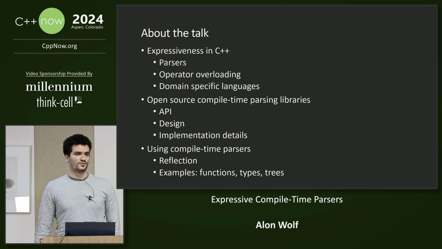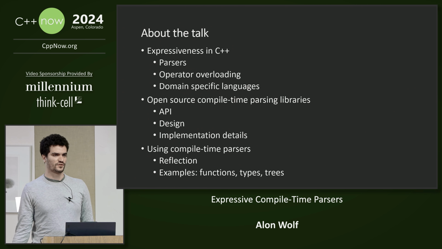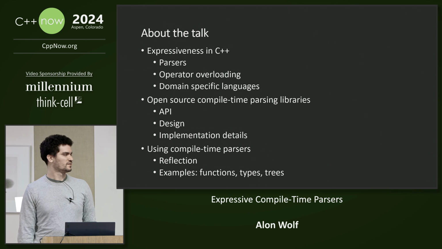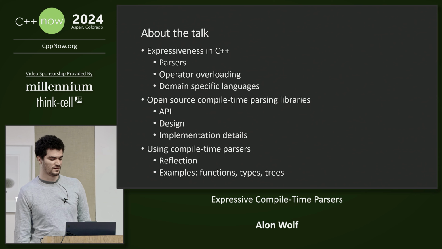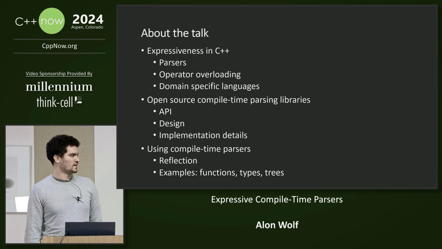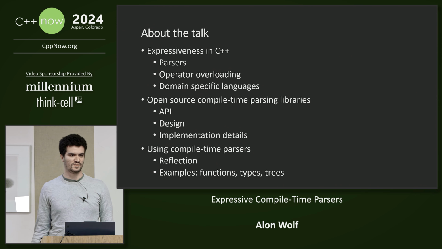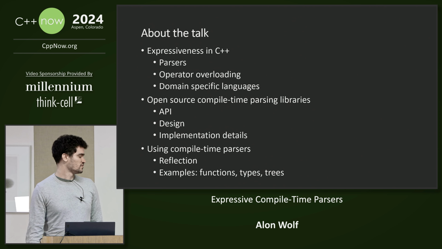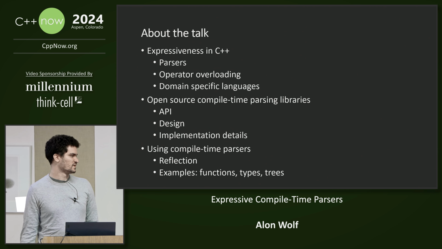So, about the structure of this talk. First, we are going to talk about what it means to write expressive code and how we can write more expressive code in C++. Then, we are going to look at open source compile-time libraries. For each library, we will look at its API, design, and some implementation details. Finally, we will see how we can use compile-time parsers and integrate them with reflection, and also show how they can be used to create functions, types, and tree data structures.